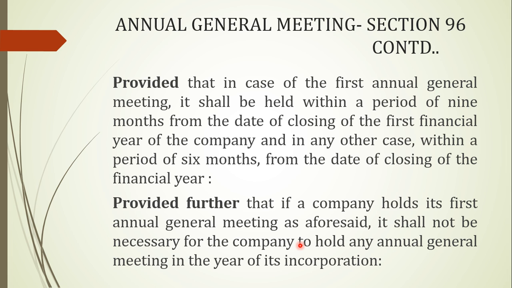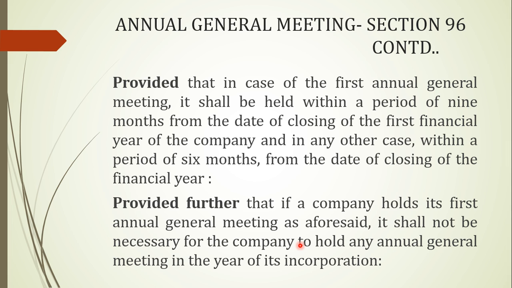From that date, within 9 months, the first annual general meeting shall be held. And in any other case, other than the first annual general meeting, in all other years, it shall be held within 6 months of the date of closing of the financial year. That is from the closing of the financial year, meaning 31st of March of any year, 6 months would be calculated within which the AGM should be held.